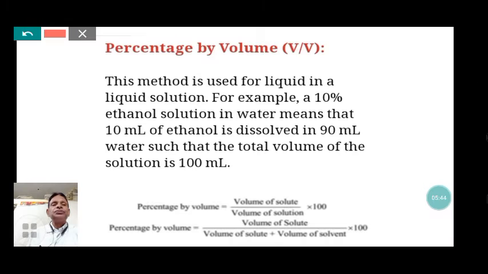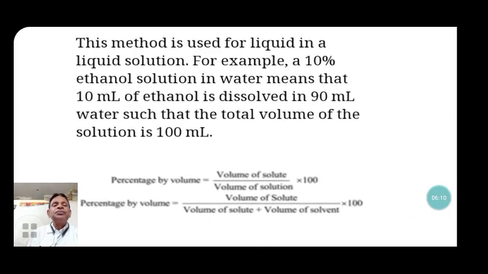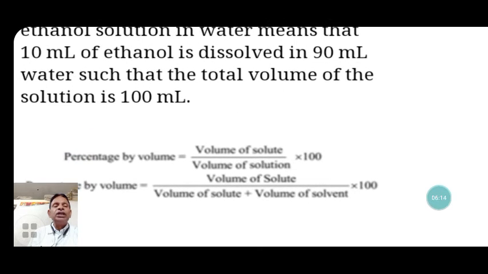Here, when 10 ml of ethanol is dissolved in 90 ml of water, such that the total volume of the solution becomes 100 ml, the concentration of the solution is expressed as 10% volume by volume. Now, the expression for percentage by volume is given here: volume of solute divided by volume of solution, multiplied by 100%.